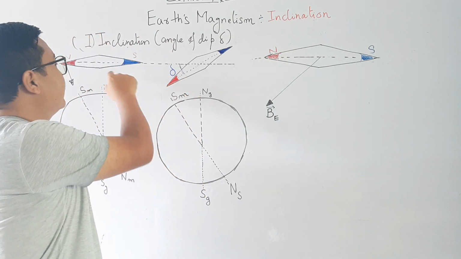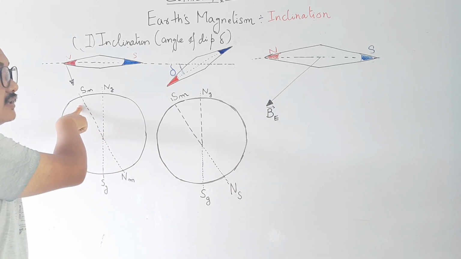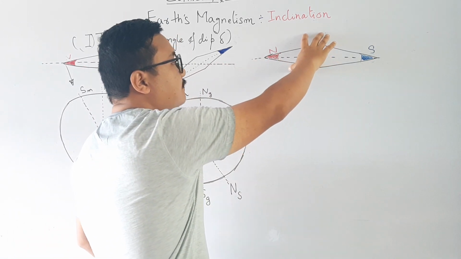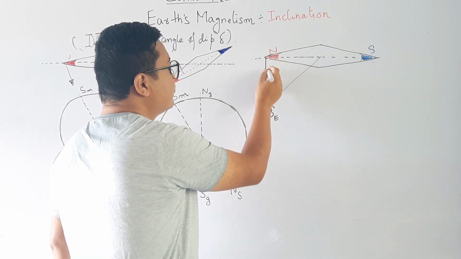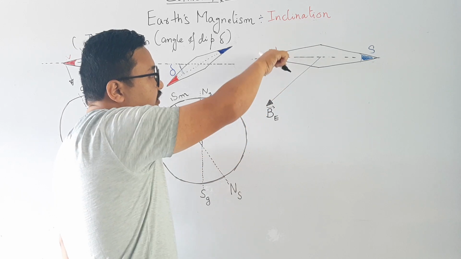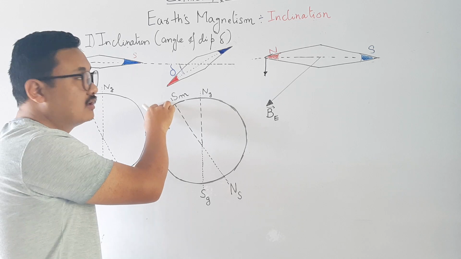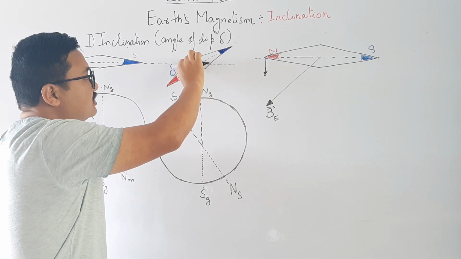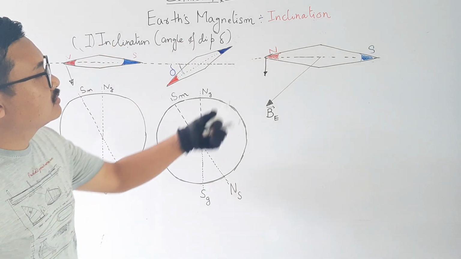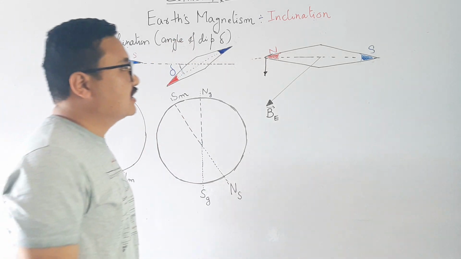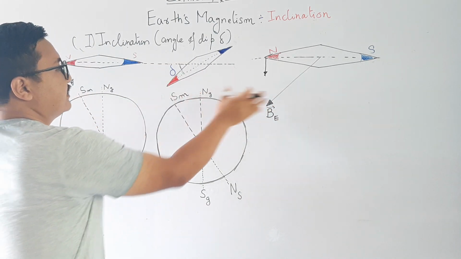As here, this will be pulled down by the south pole. Similarly, this magnetic needle will be pulled towards the Earth's magnetic field. It will come down towards the Earth's magnetic field like here. This was the south pole and this was the north pole of the needle. It was tilted like this, and here also it will get tilted. In the second case, this and this are the same.